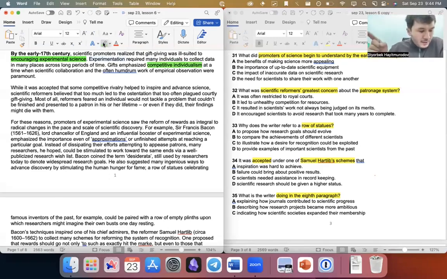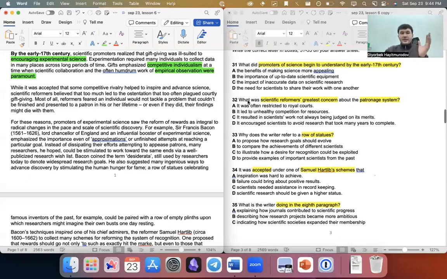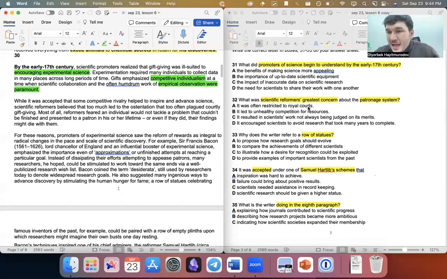For science to progress, there has to be collaboration, and gift giving only promotes individualism. At a time when scientific collaboration, often the humdrum work of empirical observation, was paramount. So what was important was empirical observation and collaboration. They realized we cannot just promote the individual, we need to work together.